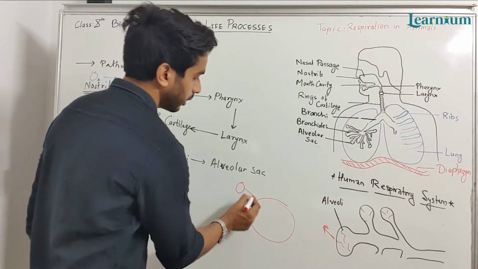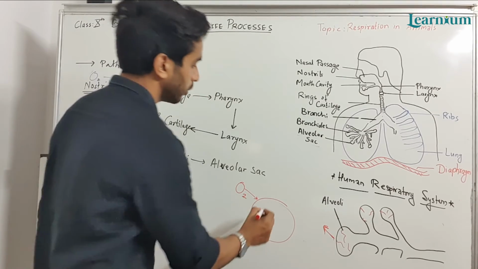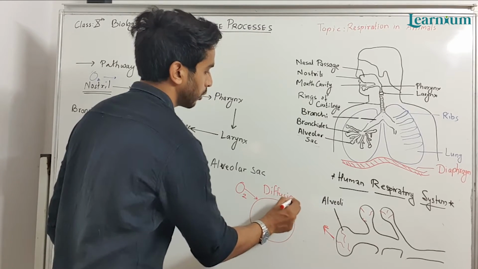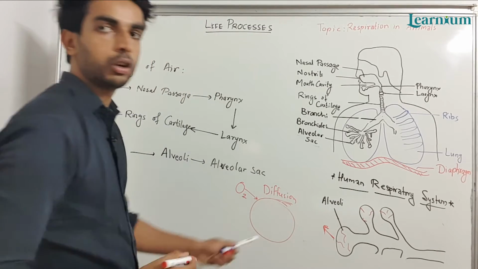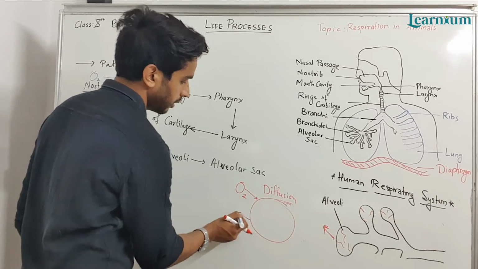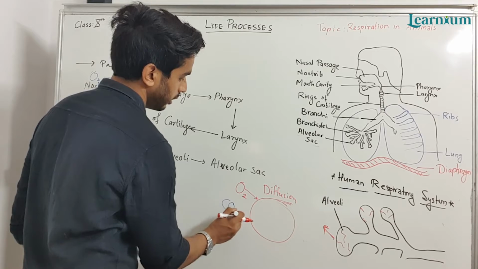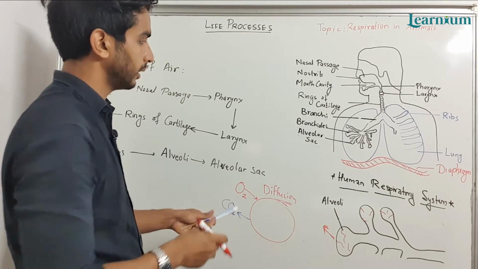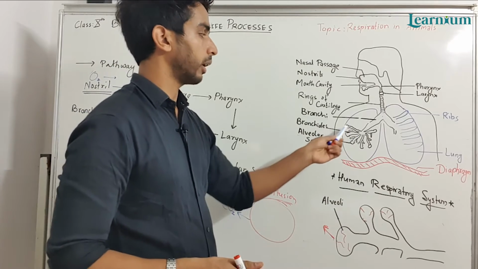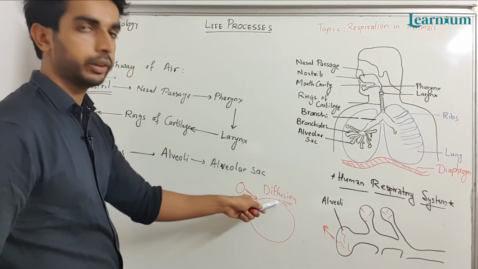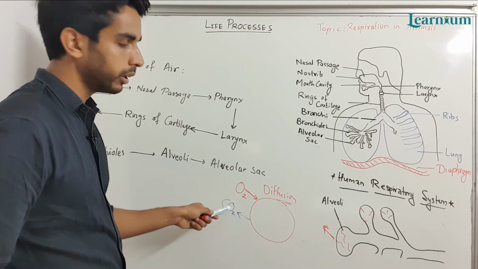The blood will take oxygen with the help of the diffusion process. Diffusion is the movement of molecules from higher concentration to lower concentration. Then in exchange for oxygen, the blood gives carbon dioxide to the alveoli. So the blood takes oxygen by diffusion and removes the carbon dioxide.